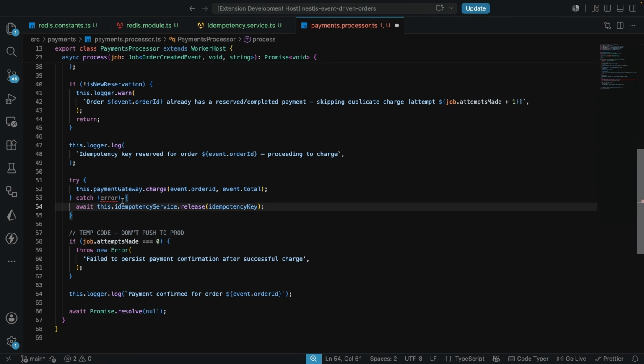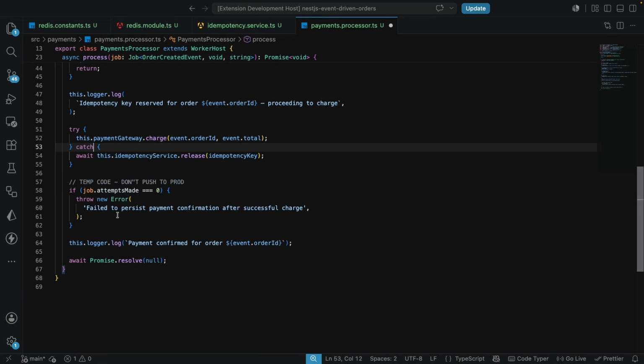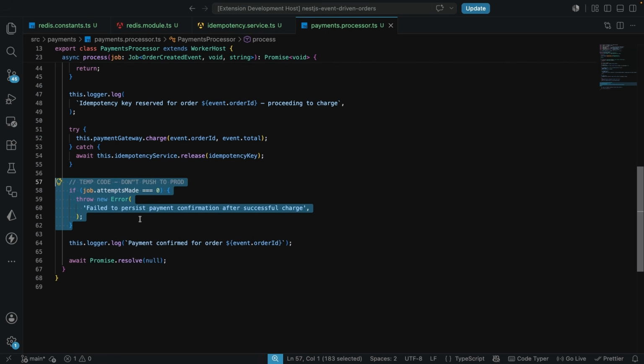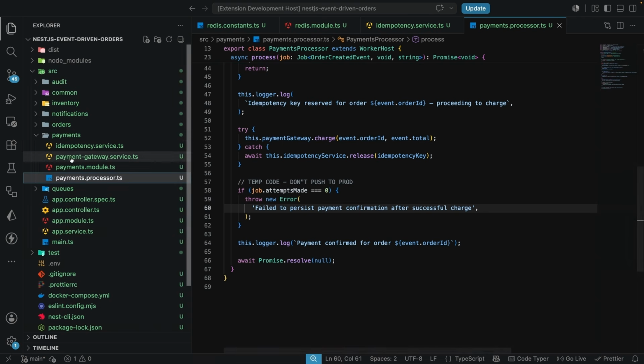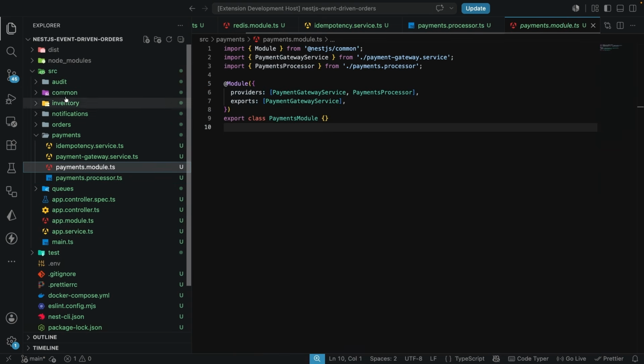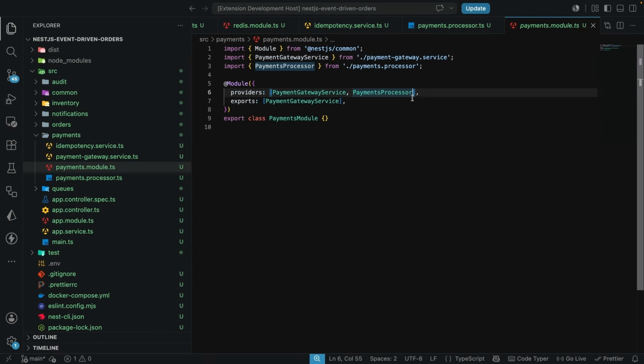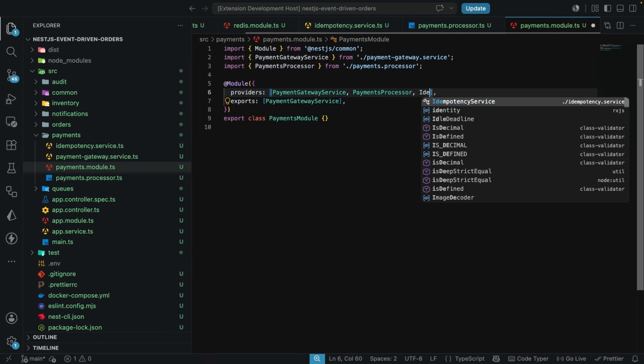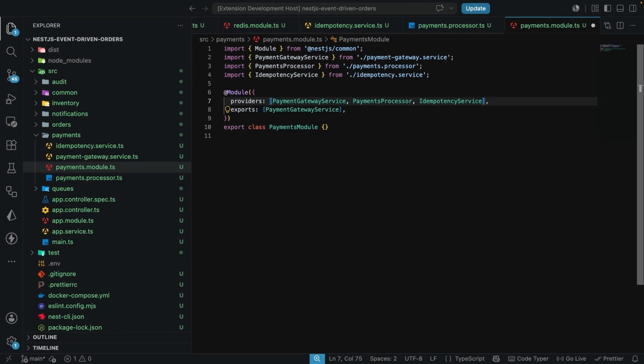Now, since we do not do anything with the error, we can also get rid of the error object over there. Now we still have this here, which is going to still go on and simulate a failure after a successful charge. But no worries, we are still going to leave this here as we are still in testing mode. To make sure that we lock everything up, let's come into the payments module, because now we have the idempotency service. So let's come into the payments module, and here we want to make sure that we also register the idempotency service right in here, and we give this a save.